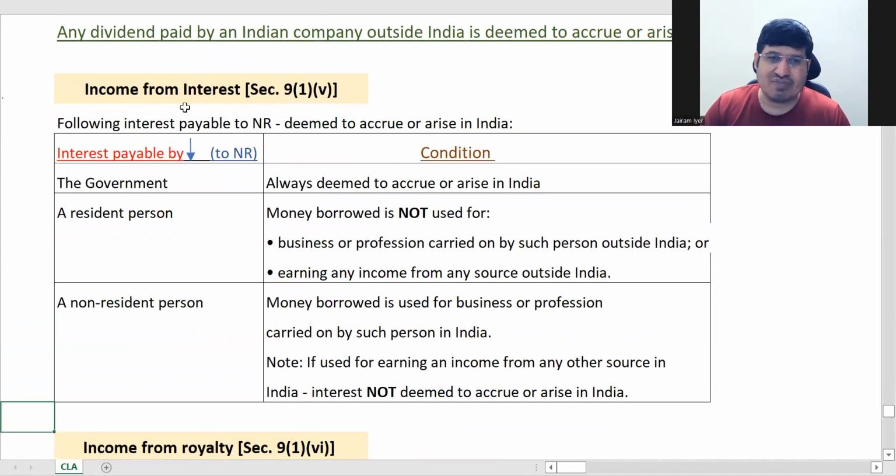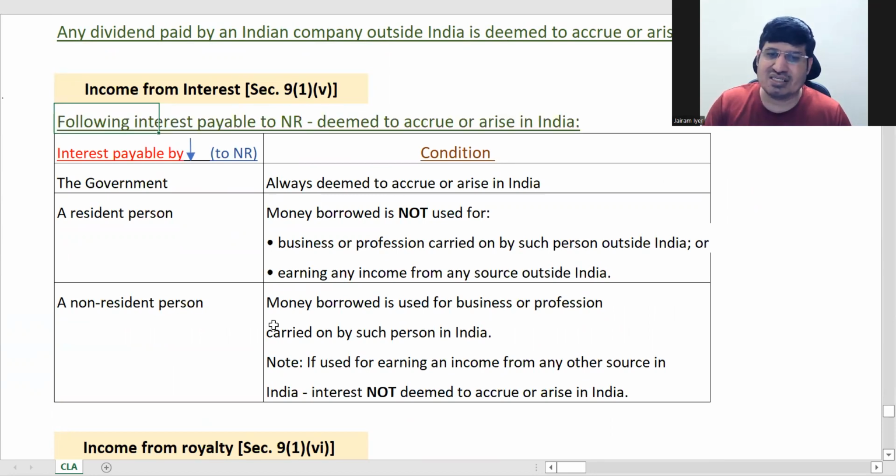Now, this is income from interest. So, what kind of interest is this? Interest payable to non-resident is deemed to accrue or arise in India when you are paying interest to non-resident. So, if you see this here, this is interest payable by, you can see this arrow here.